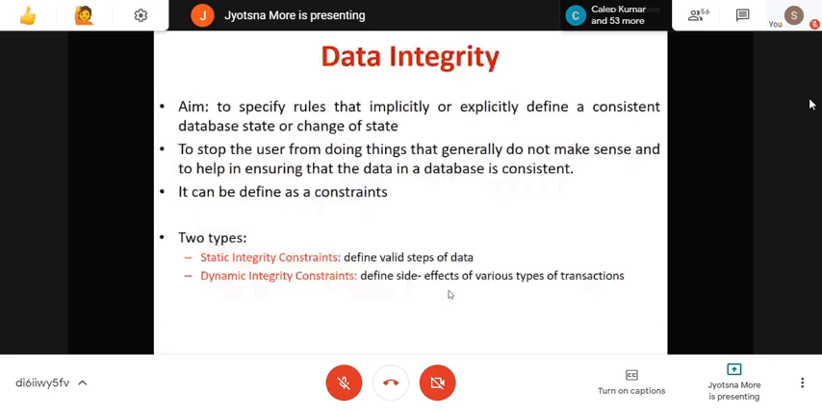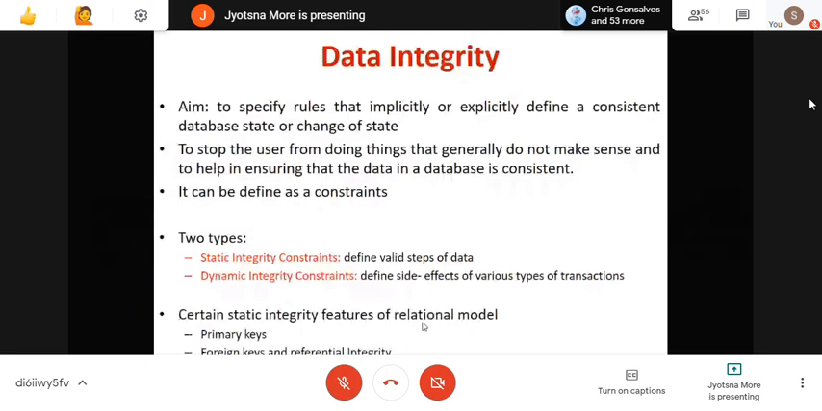Certain static integrity features of the relational model are primary keys, foreign keys, and referential integrity, domains, and nulls. Out of this, when the question is asked about data integrity constraint or only integrity constraint, then you have to write all the types: primary key constraint, null value constraint, domain, then foreign key constraint, referential integrity constraint. Again, you can also go for unique key constraint. Okay, so we'll see this one by one.